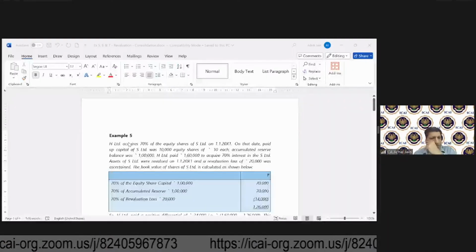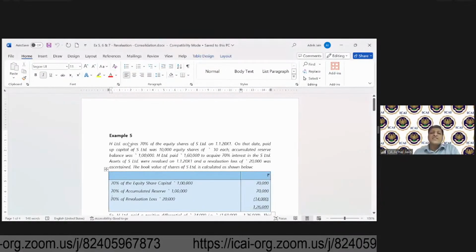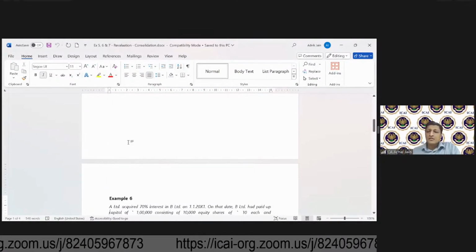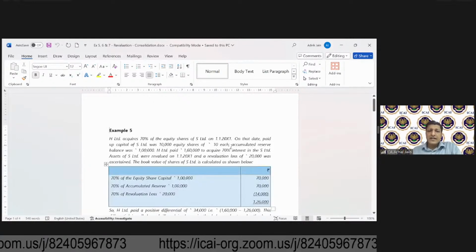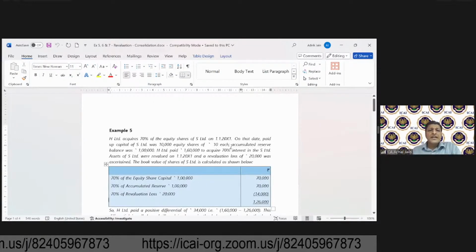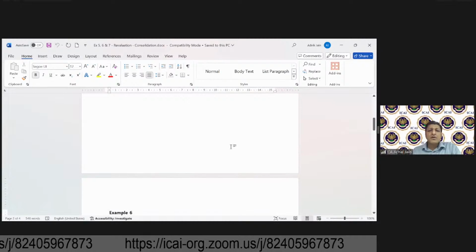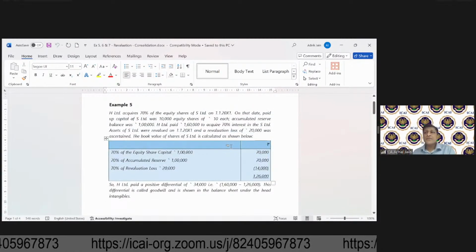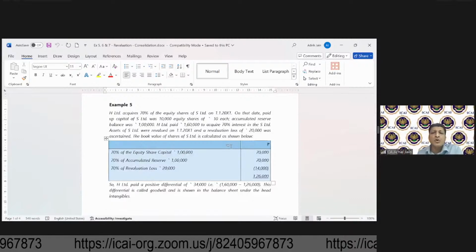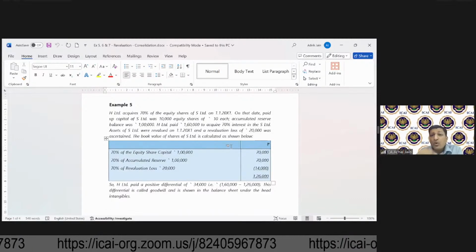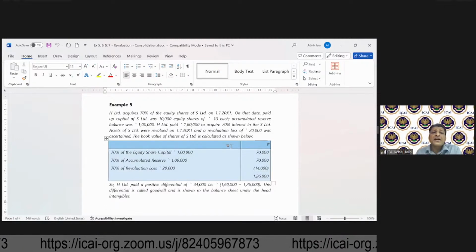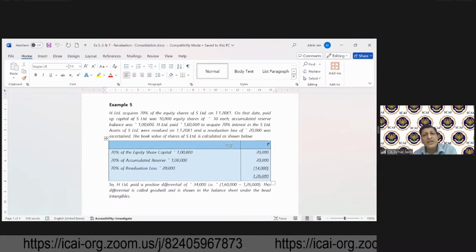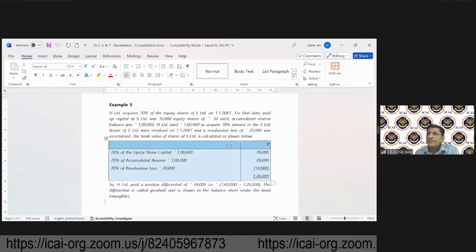All right, so let's look at this example. H Limited acquires 70% of equity shares of S on 1st January 2000X1. On that date, paid up share capital of S was 10,000 equity shares of rupees 10 each.